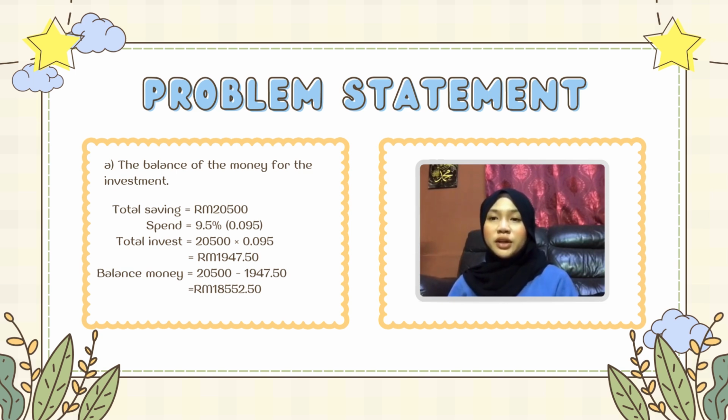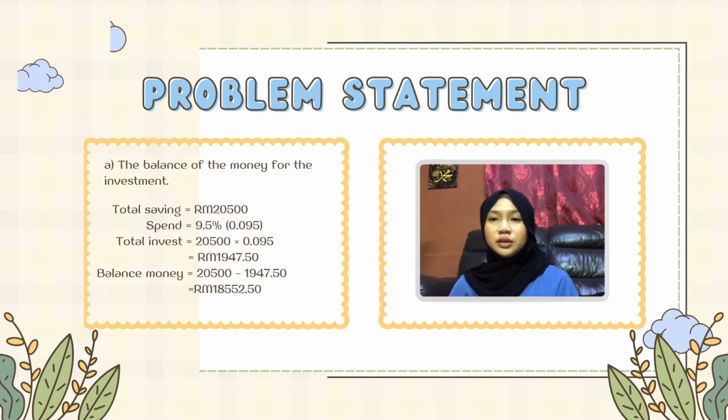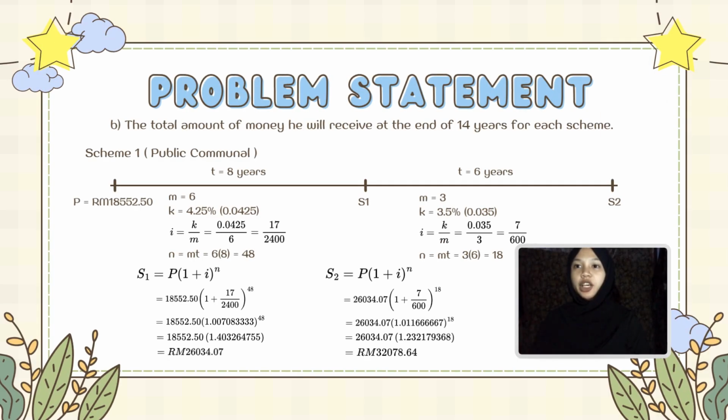To solve this, first we take the total saving, which is 20,500 ringgit. Then we calculate 9.5% of it. That gives us 1,947 ringgit and 50 cents. Next, we subtract that from the total saving and the result is 18,552 ringgit and 50 cents. So the balance of the money for investment is 18,552 ringgit and 50 cents. Calculate the total amount of money he will receive at the end of 14 years for each scheme.